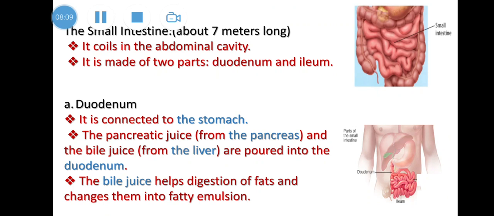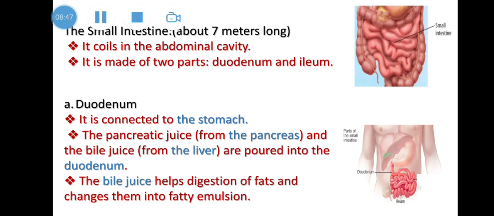And then we have the small intestine. We said that the digestive canal is about 9 to 10 meters. Part of it, about 7 meters of the 9 meters, is considered small intestine. It's like a tube that is twisted and folded around itself, present in the abdominal cavity near your tummy. It has two main parts, duodenum and ileum. Duodenum is the first part after the stomach. It connects to the stomach.